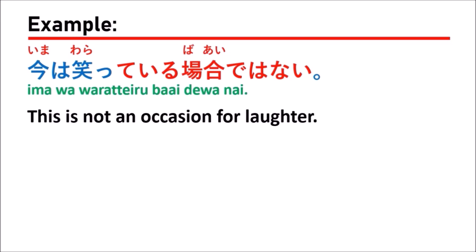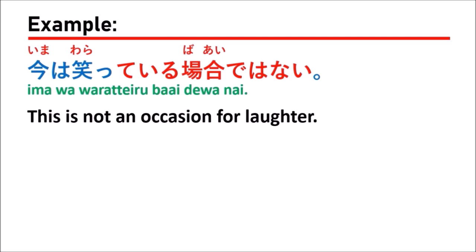In this example, they use the verb 笑う, which means laugh or laughing. You change it to the て form, 笑って, followed by いる and followed by ではない. 笑っている場合ではない.